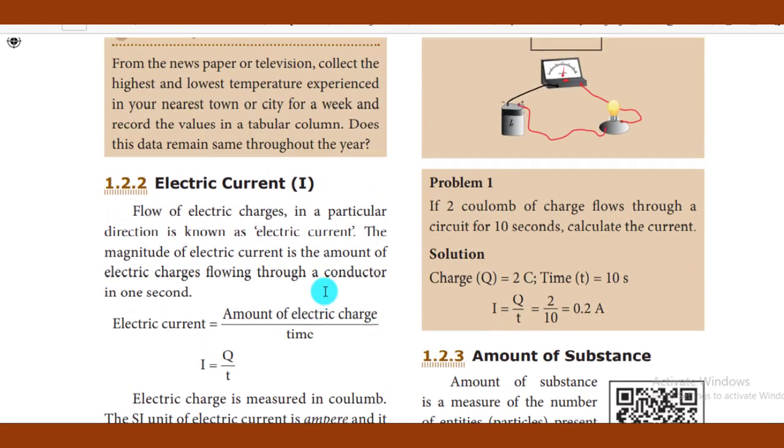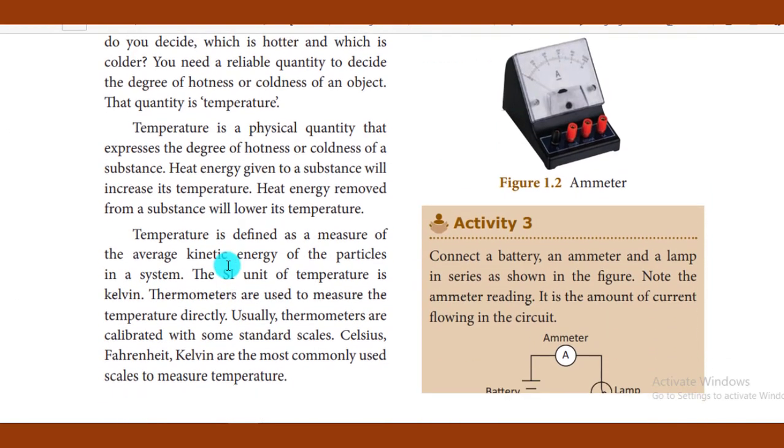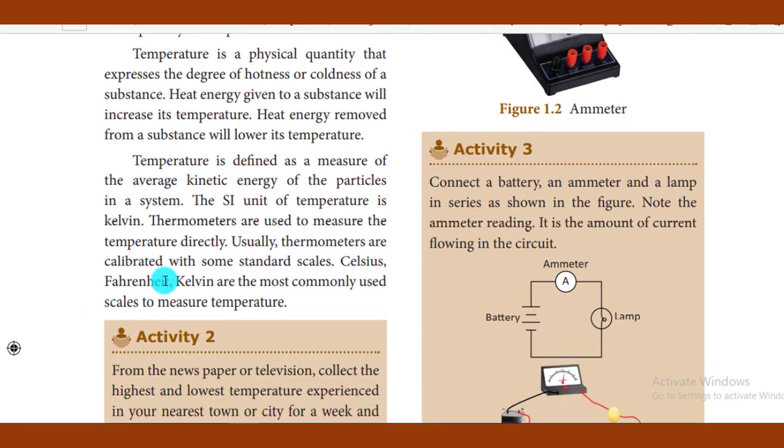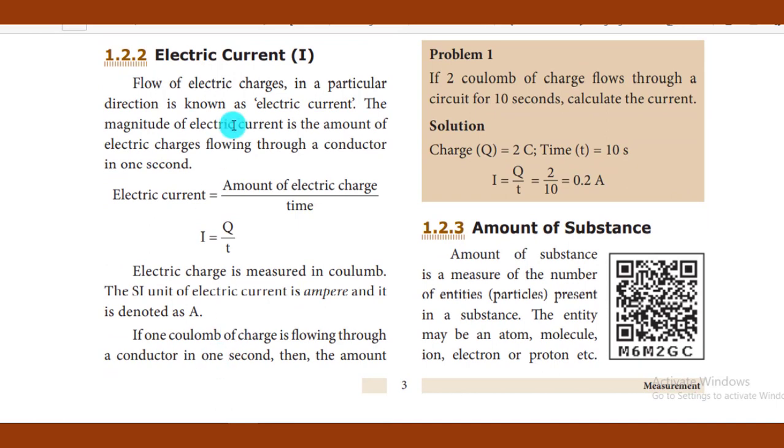How can you measure temperature? Temperature is measured with the help of three important scales. Remember those scales: Celsius scale, Fahrenheit and Kelvin. Electric current I is measured in ampere, but electric charge in coulomb. You should not confuse the electric current and the charge.